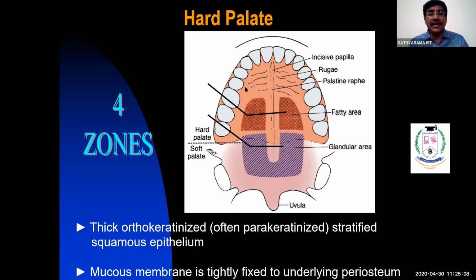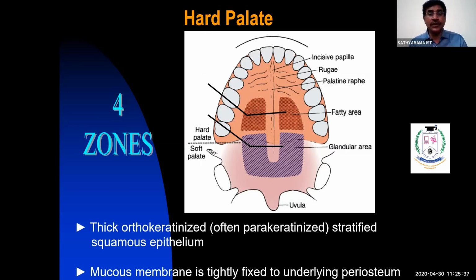It never occurs in the anterior area because that contains only fatty tissue. Understood?